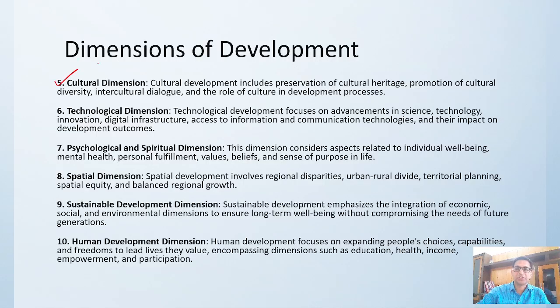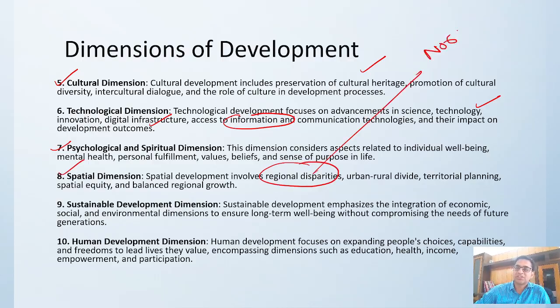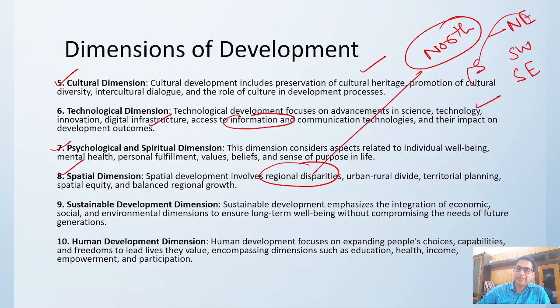Then cultural dimensions, like how our cultural heritages are there, how we are spreading our diversity, how we are interacting with each other. Then technological, what we are doing in science and technology, digital infrastructure, whether we have proper access to information, what is the role of that. Psychological and spiritual dimension are there, like what is your mental health, personal fulfillment, personal value, belief system, are you able to follow your personal belief and value system.